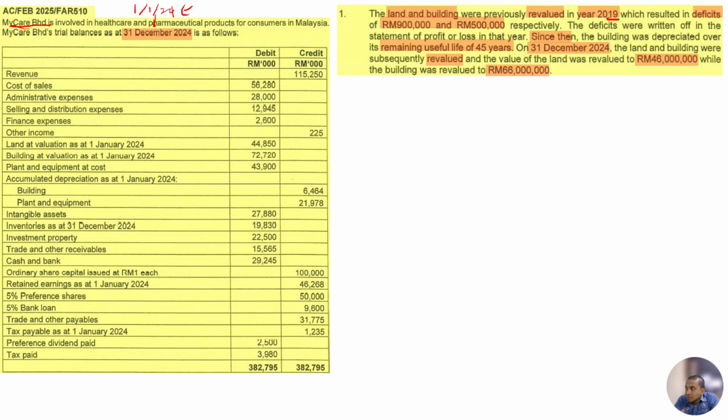Since then, the building was depreciated over the remaining useful life of 45 years. Again, this 45 years is the remaining useful life, but it is for 2019. On 31st December 2024, the land and building were subsequently revalued, the land to 46 million, while the building is 66 million. I highlight the related land and building only, and we are going to use this information to prepare our working.